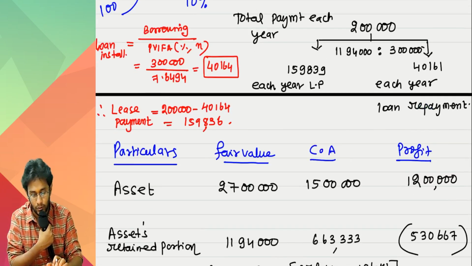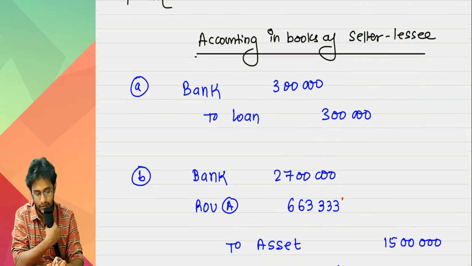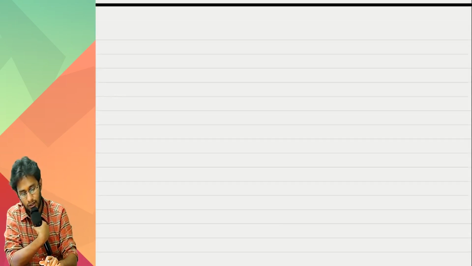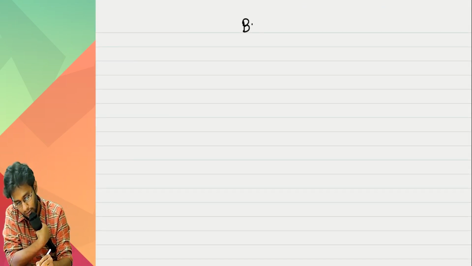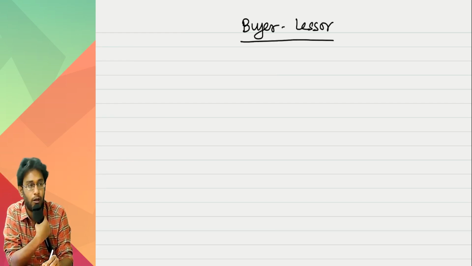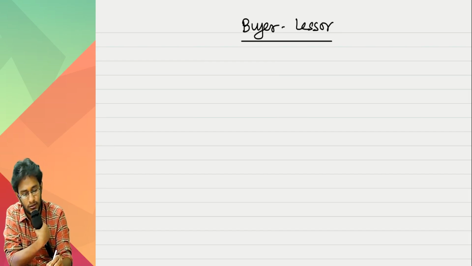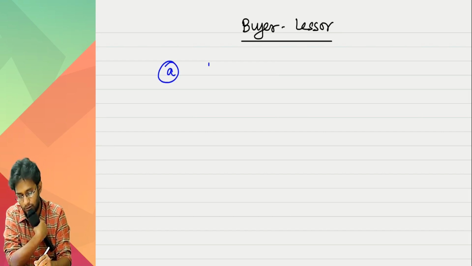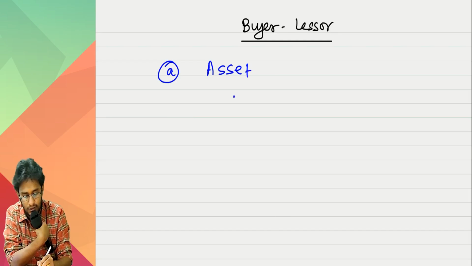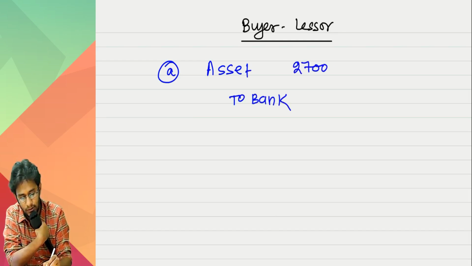Fine, sir. This is the accounting what you do in the books of seller-lessee. For the buyer-lessor it is much more easy. What did the buyer-lessor do? Today he bought the asset. Since he bought the asset, write the entry for purchase of asset. Asset account debit to bank. 27 lakhs.